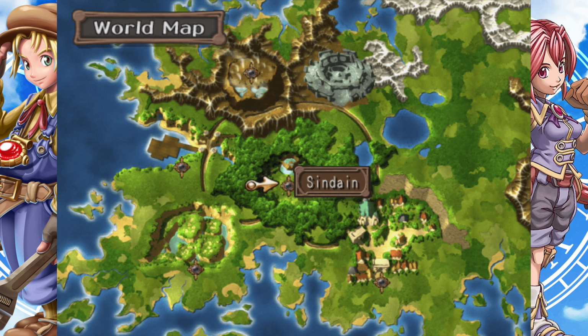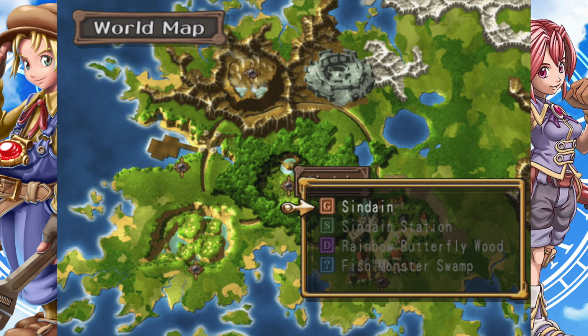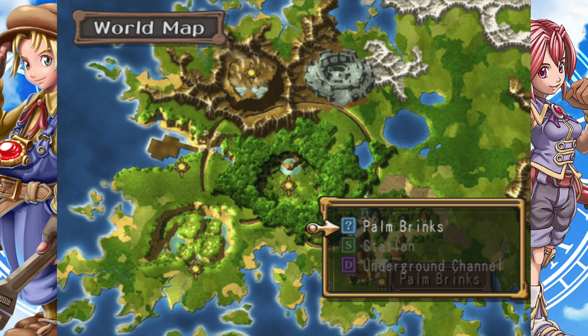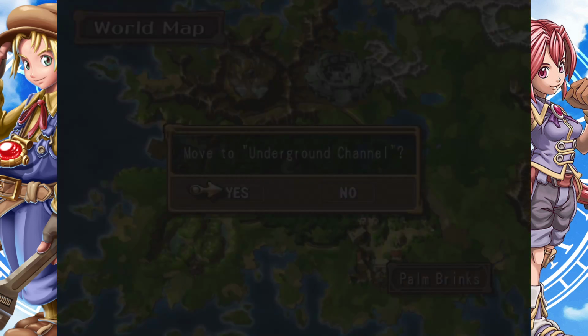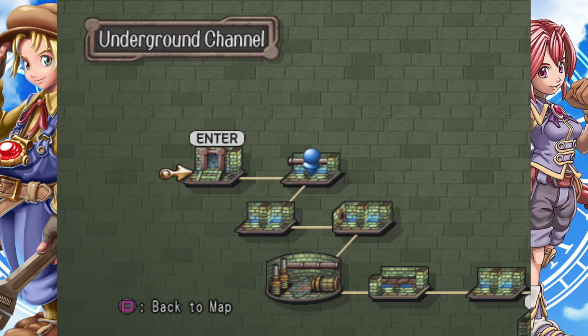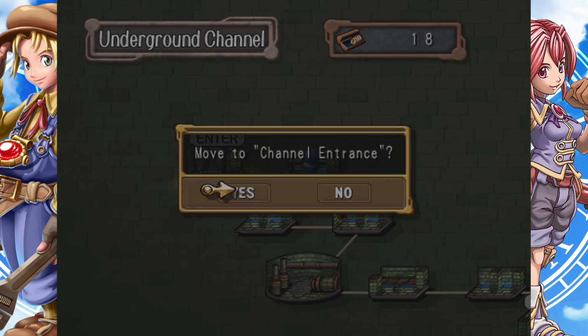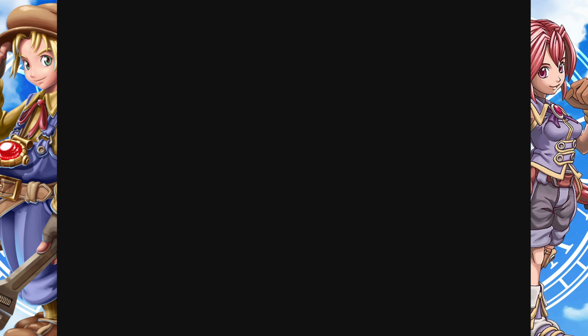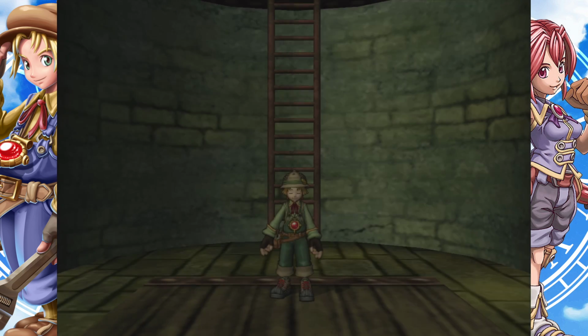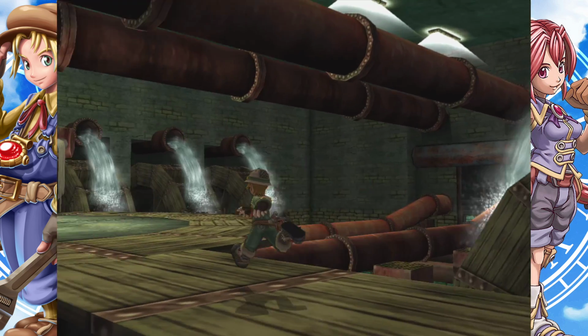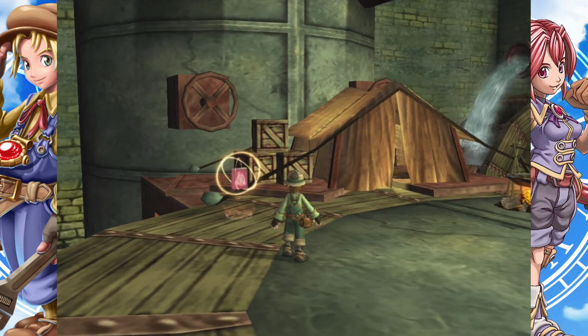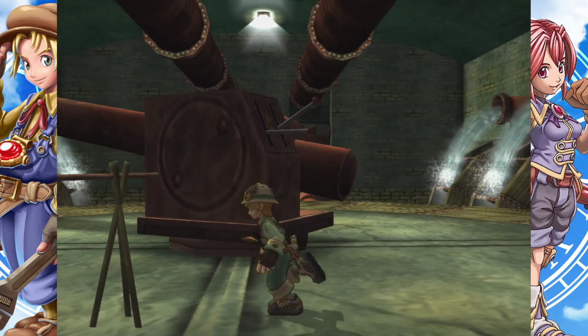Anyway, what are we doing? Yes, we're going to kidnap Donnie? No, we're going to talk to Donnie. Yes, in the underground channel. That's the one. We want to go to the entrance, correct? You want to go to the entrance. Yes. Yes, Donnie. Donnie! Oh, did I already kidnap Donnie? Shit!